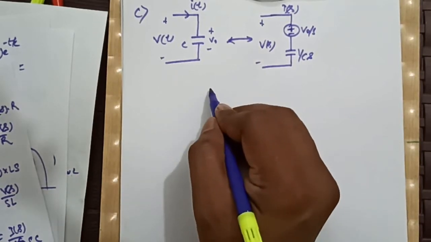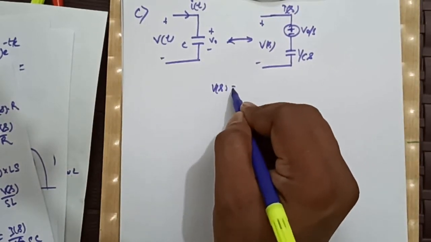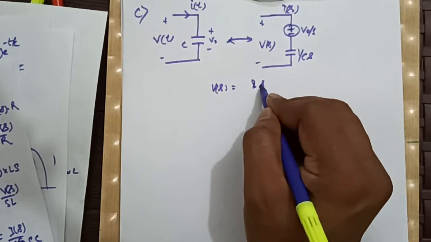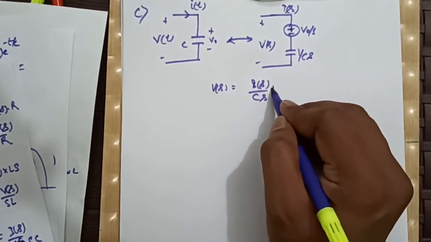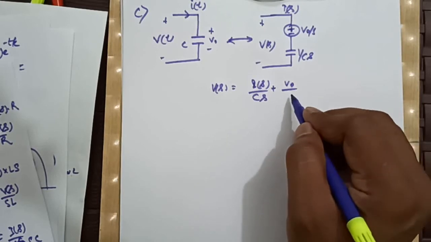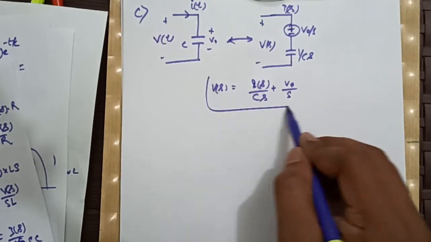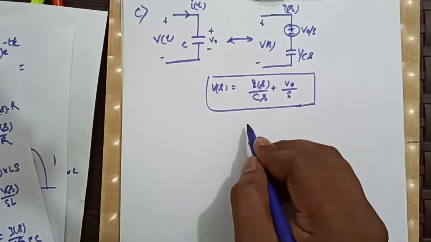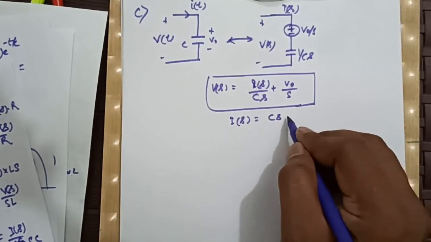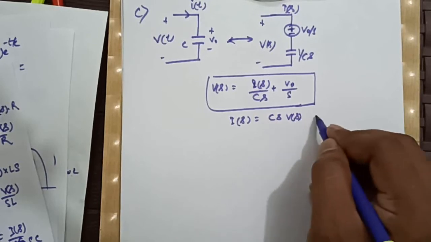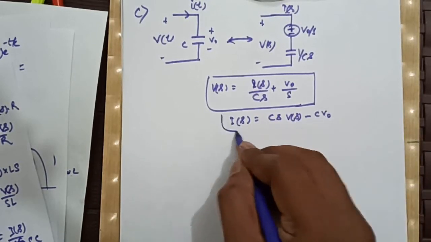So from here our Vs will become Is by Cs plus V0 by S, and our Is will become CsVs minus CV0, right?